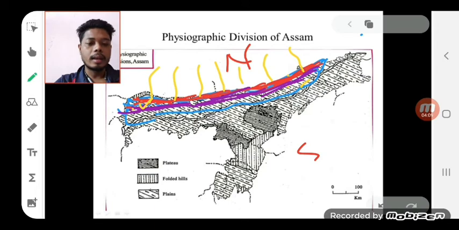Then the Bhabar Tarai zone gradually merges with relatively high and compact ground called the built-up zone, which the mighty King Narnayan constructed, the Gohai Kamalali, from Coch Bihar to Narnayanpur. This part is not from geography, and this line is mainly from the history part. This alluvial plain zone is a high altitude zone.